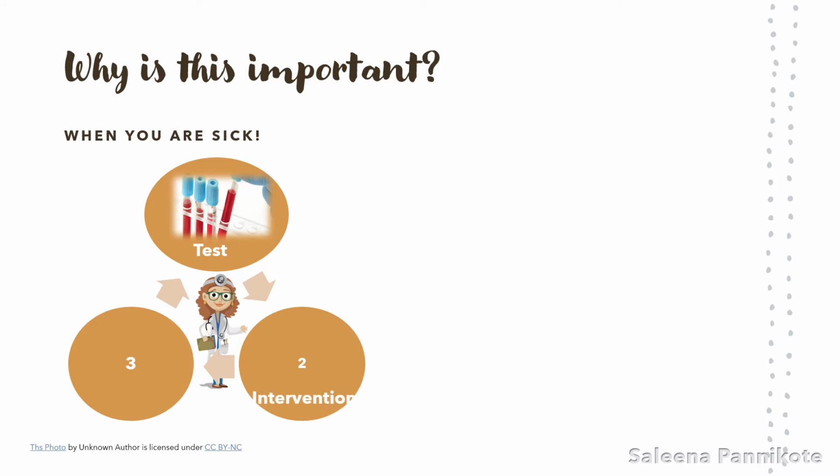The next step would be the intervention. That is, the doctor would prescribe me the most appropriate medication, always based on the information from the test. If I test positive, the medication would specifically focus on COVID 19. And finally, after the course of medication, she tests me again, this time to make sure the intervention was successful and would stop medication only after the test shows a negative result.